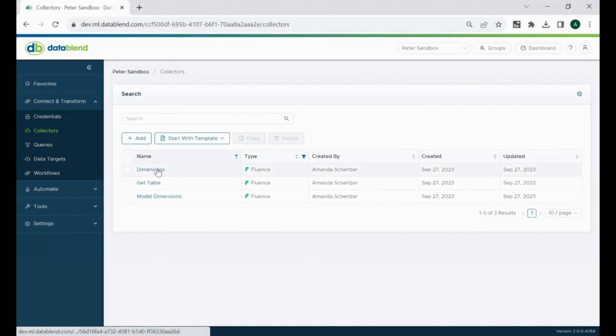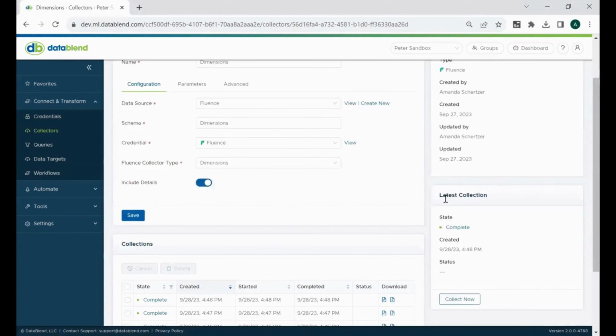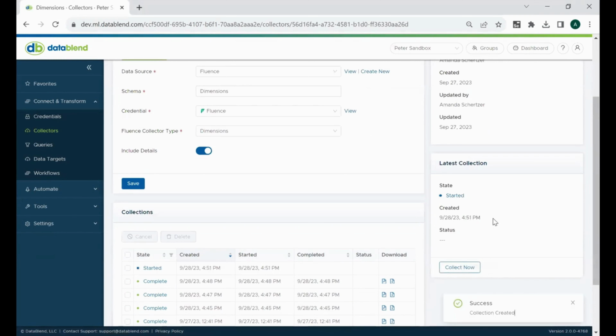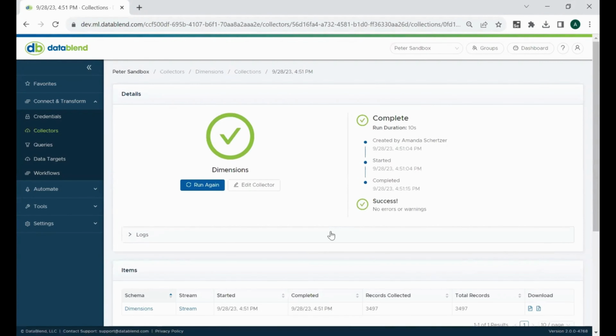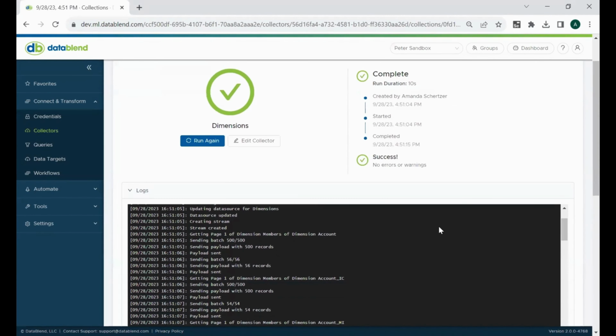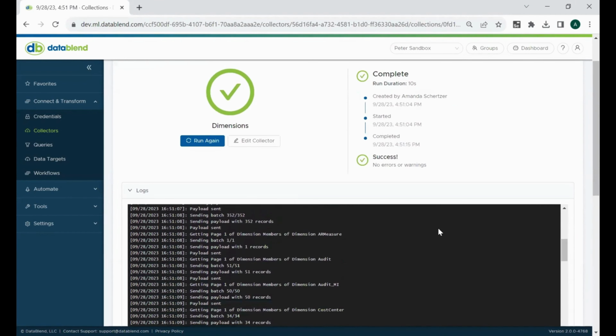First, we'll run the Dimensions collector, which collects 3,497 records. Next, we'll run the Get Table collector, which collects 9 records. Then we'll run the Model Dimensions collector, which collects 28 records. Our Fluence connector is super quick and can be done in seconds.